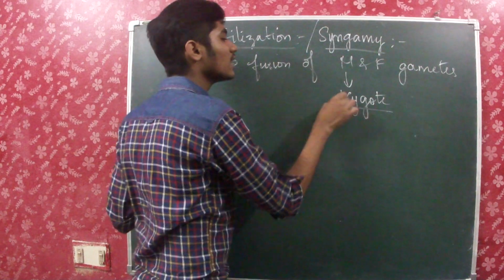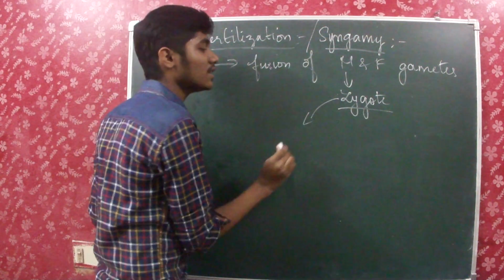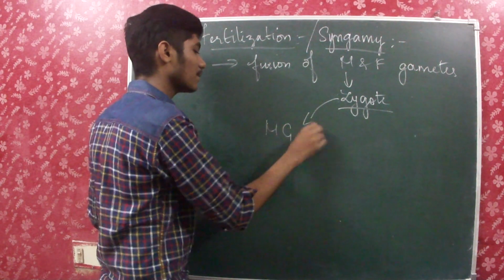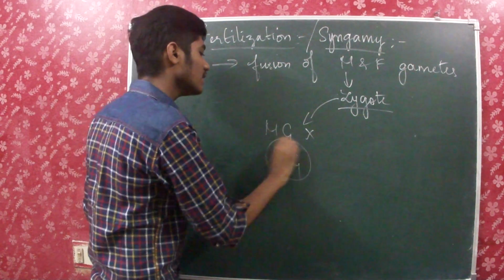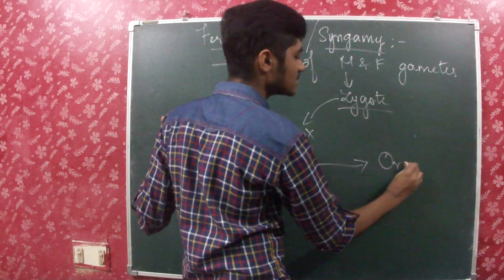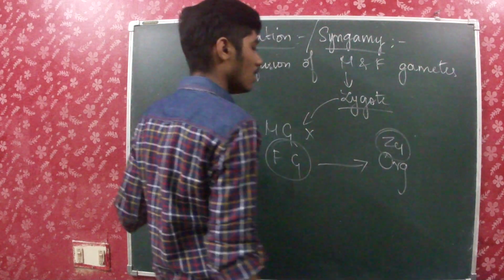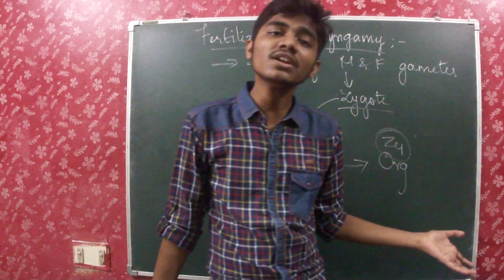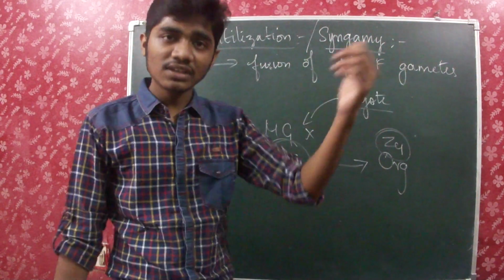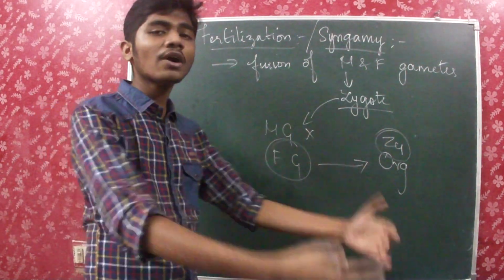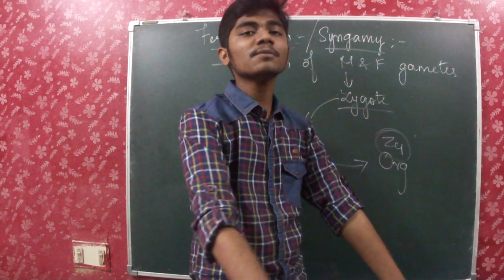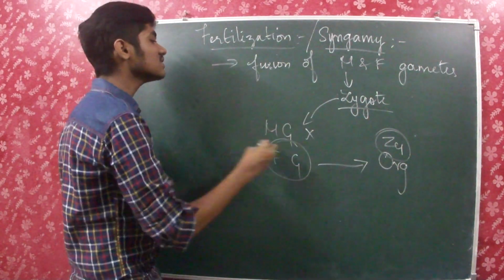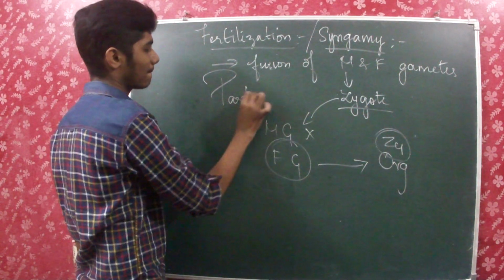But this zygote can also be formed without even the involvement of the male gamete. That is, the female gamete itself will form the new organism via the zygote. The female gamete does not even need the male gamete. It will itself form the zygote, and then the further processes will take place. And this process is known as parthenogenesis.